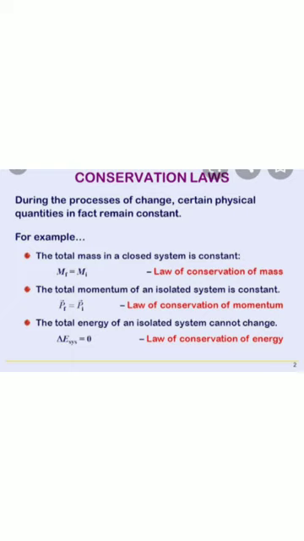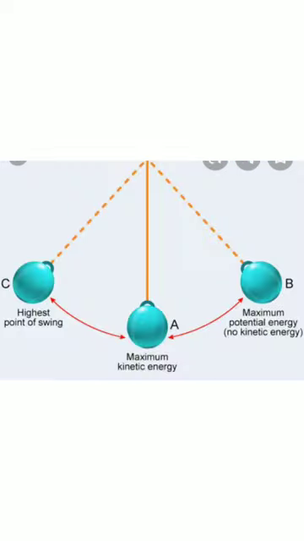In classical physics we are going to deal with four conservation laws. First is the law of conservation of energy, then the law of conservation of linear momentum, the law of conservation of angular momentum, and the law of conservation of charge. First we are going to talk about the law of conservation of energy. It states that energy can neither be created nor destroyed, but it can be changed from one form to another.